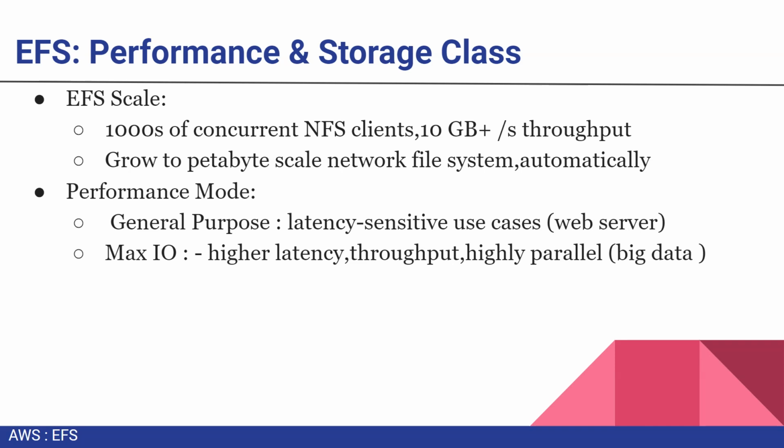Performance mode: in the performance mode there are two modes, general purpose and max IO. General purpose is basically for latency-sensitive use cases, web server kind of configuration you can do with general purpose. And max IO is for very high throughput and highly parallel workloads, so big data, bigger files and bigger data processing can be used with max IO.